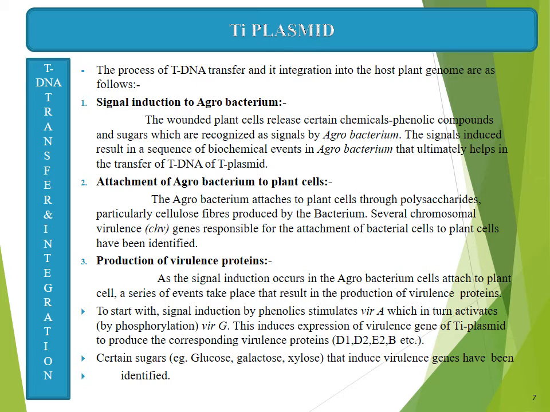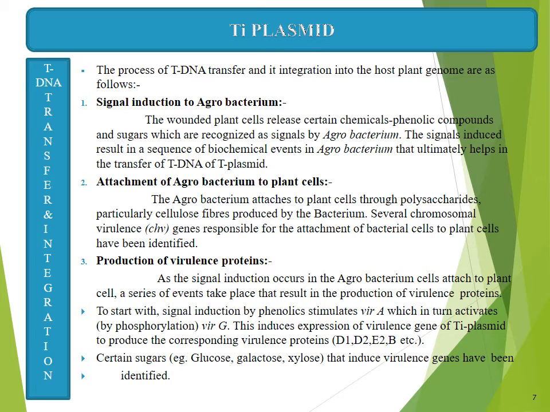Next is production of virulence proteins by the bacterium. As the signal induction occurs in the Agrobacterium cells, it attaches to the plant cell. A series of events takes place that may result in the production of virulence proteins.